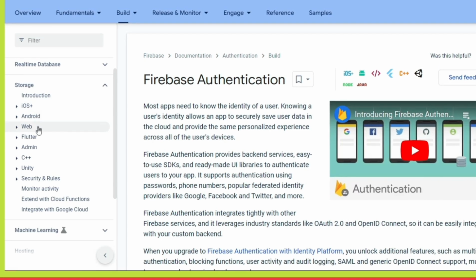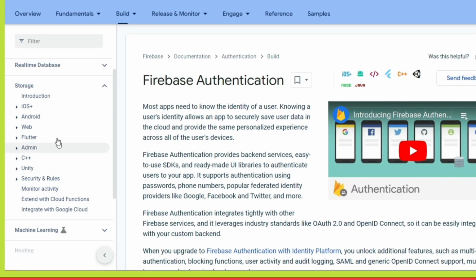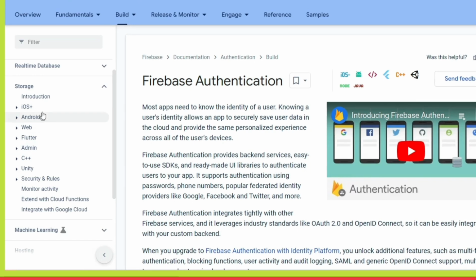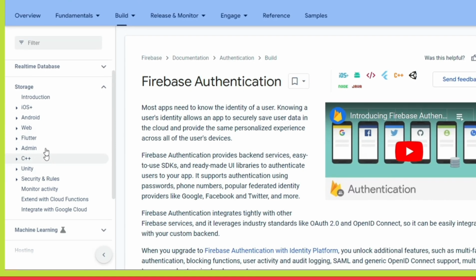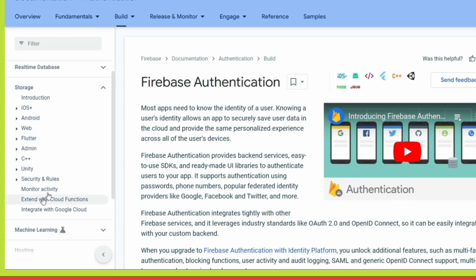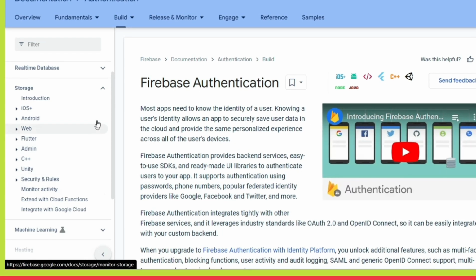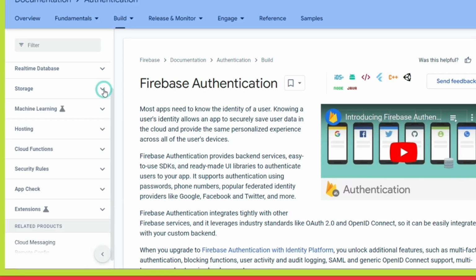And these different platforms will show examples of how you have to write the code in that particular language or platform. So for these types of details, we will go into other videos where we will show some hands-on examples.